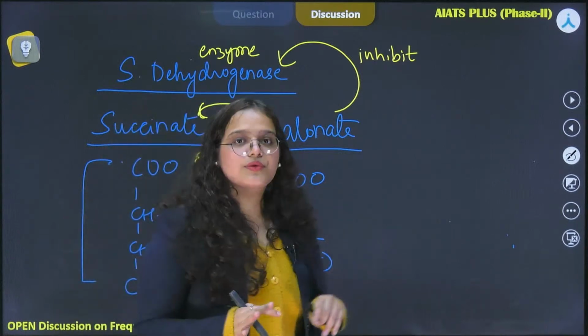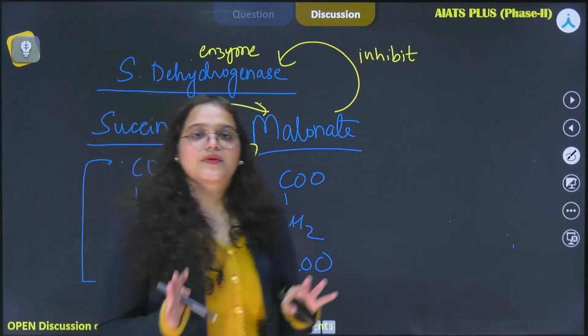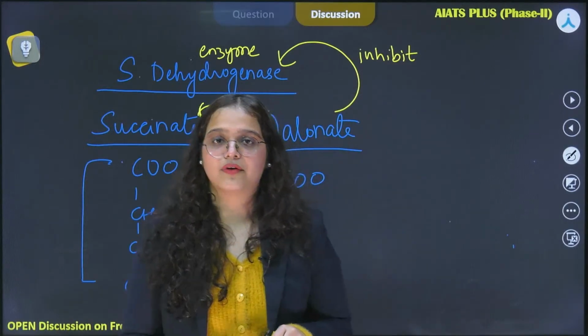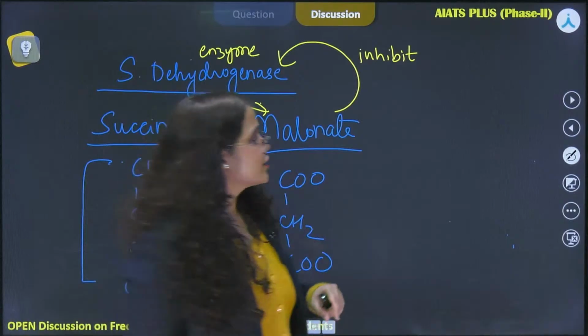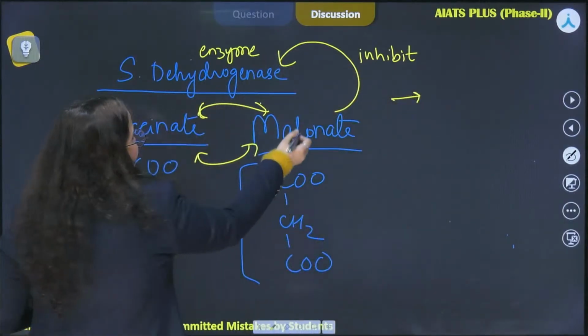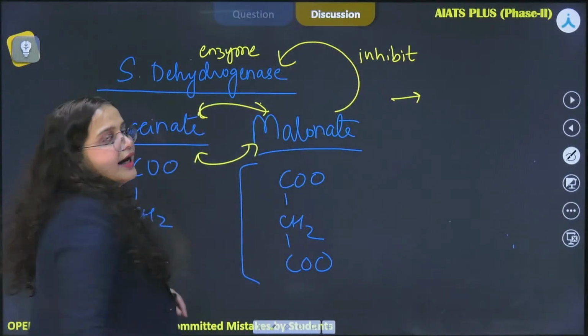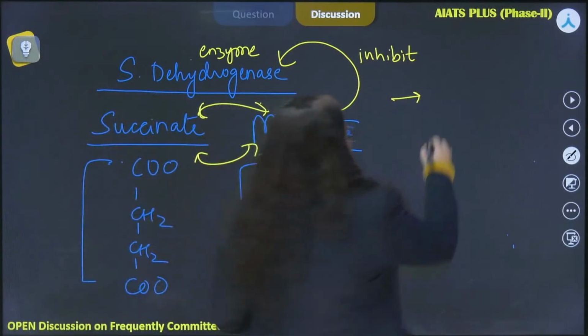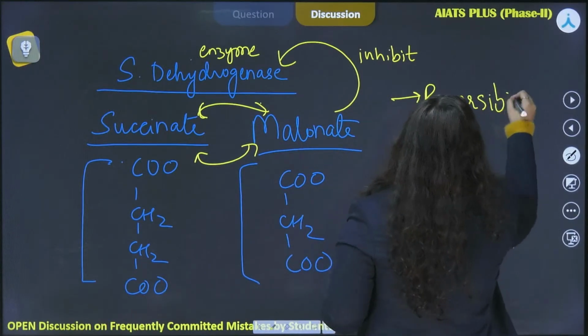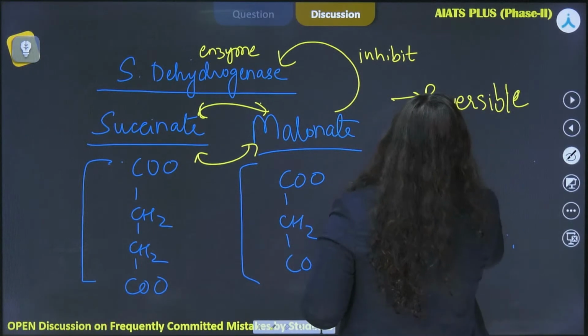So now here comes the role of concentration of substrate, which we talked about, that how it is going to affect our enzyme activity. So basically what happens is that this binding of inhibitor with the enzyme is a reversible binding.